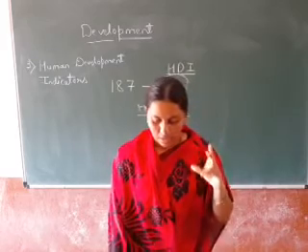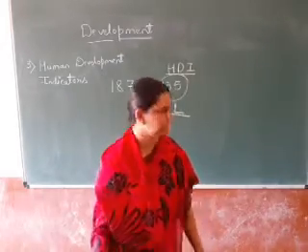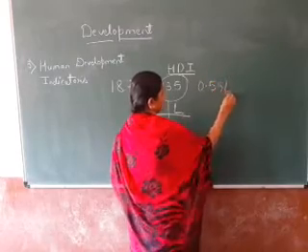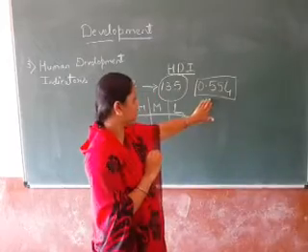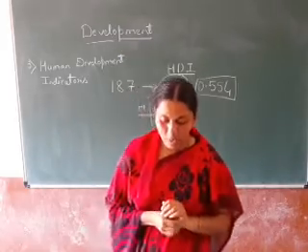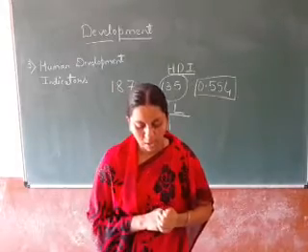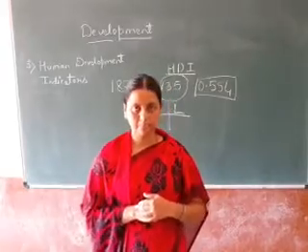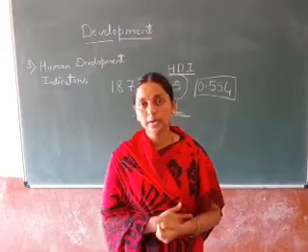So according to this HDI, the life expectancy was 65.8 years. Next, $3,203 of per capita income. Understood? Means purchasing power, how much it was? $3,203.